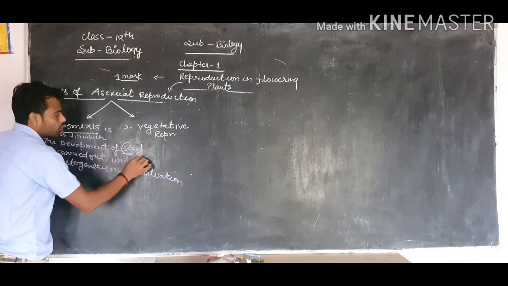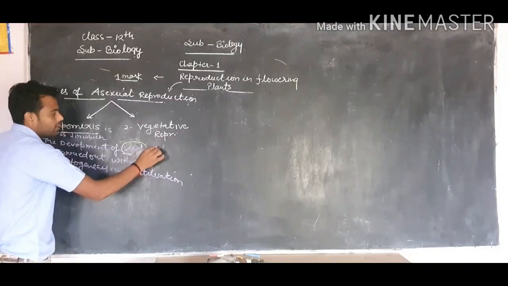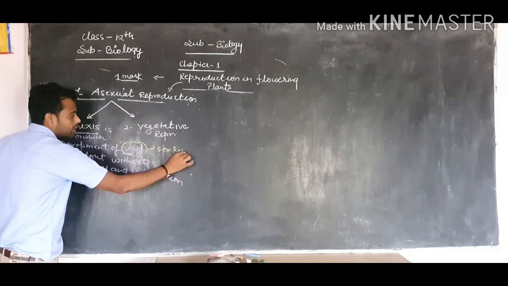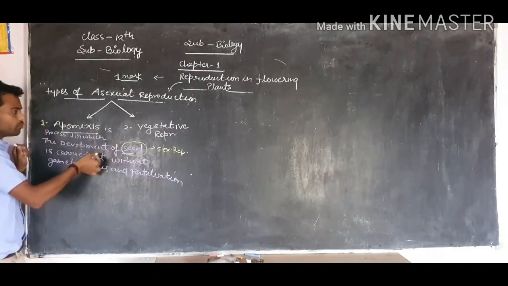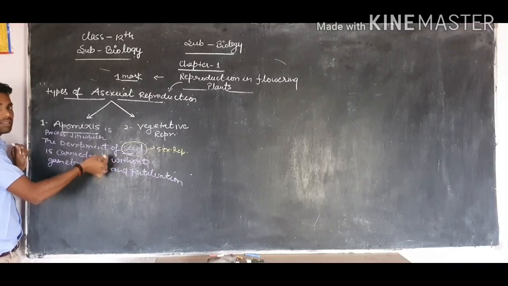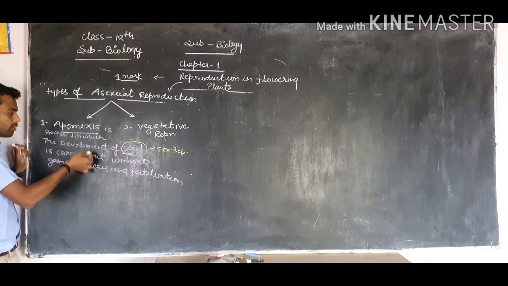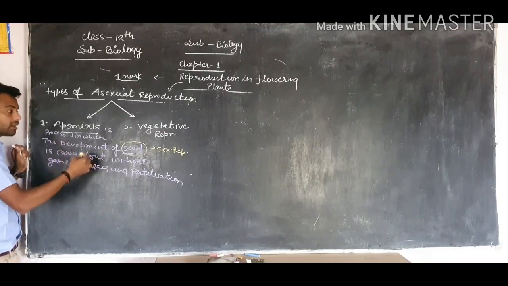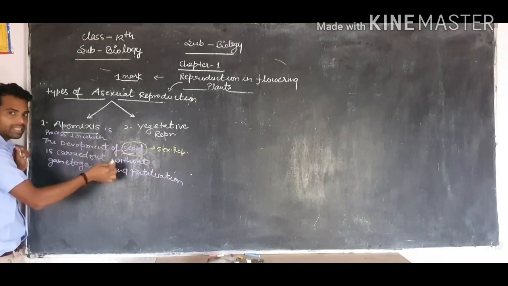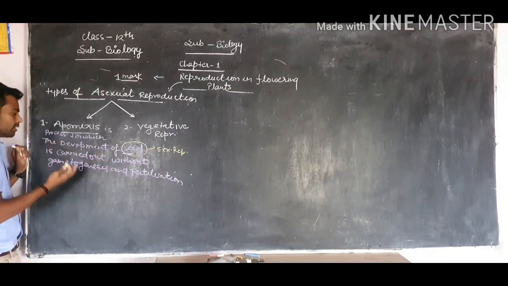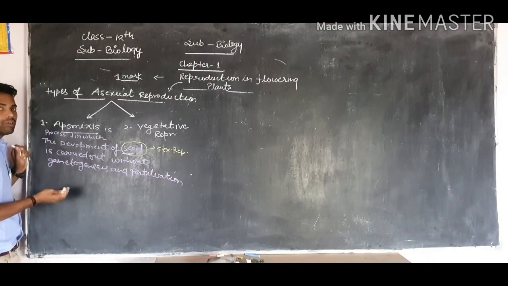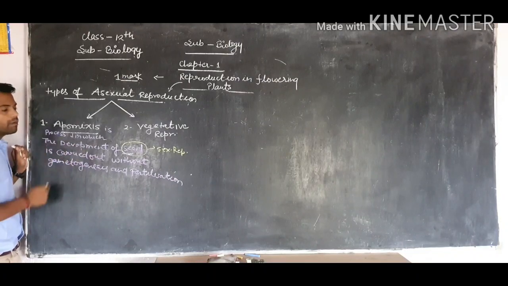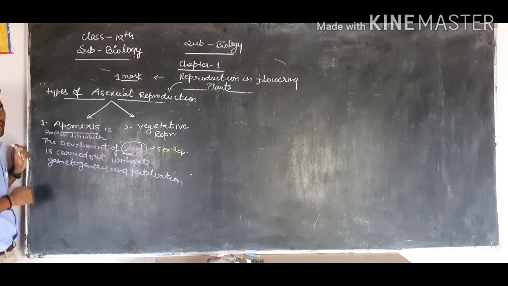We know that seed is the product of sexual reproduction, but in apomixis the seed is developed without gametogenesis and fertilization, and that seed again produces new plants. So this type of reproduction is known as apomixis.